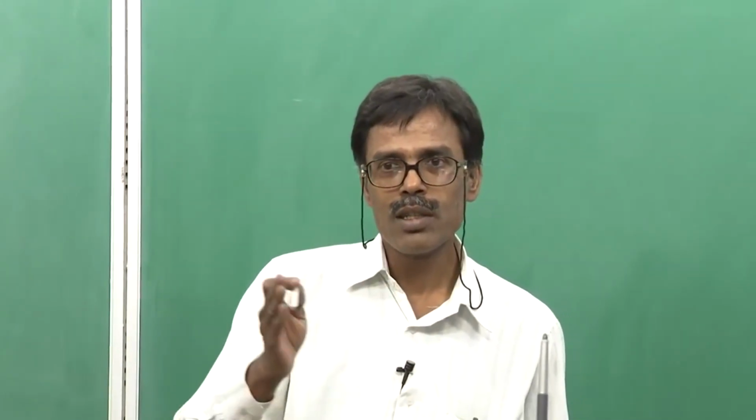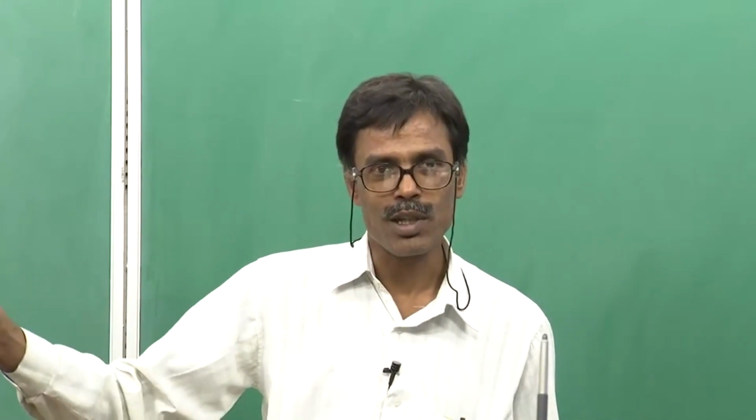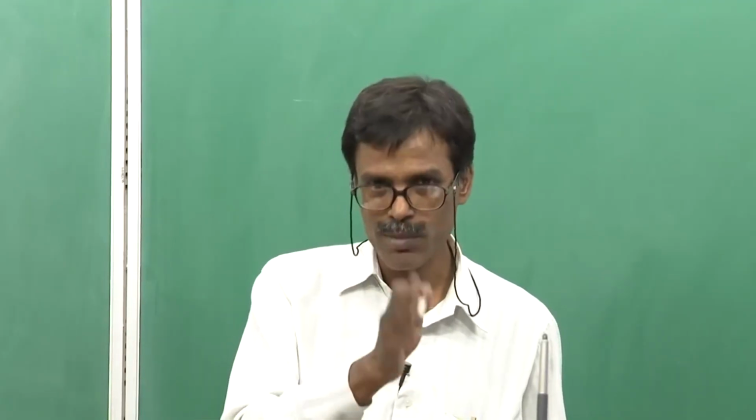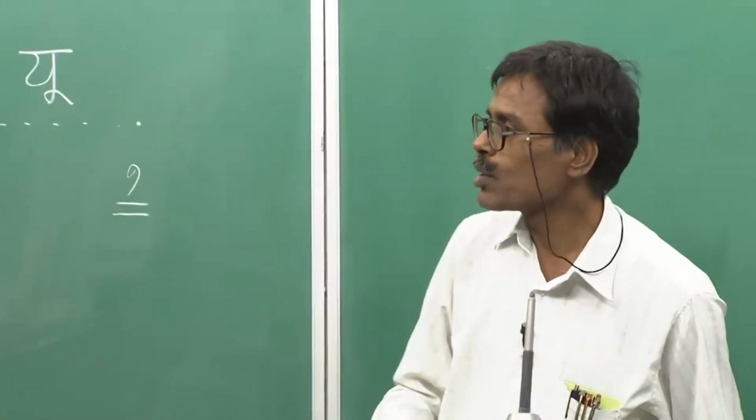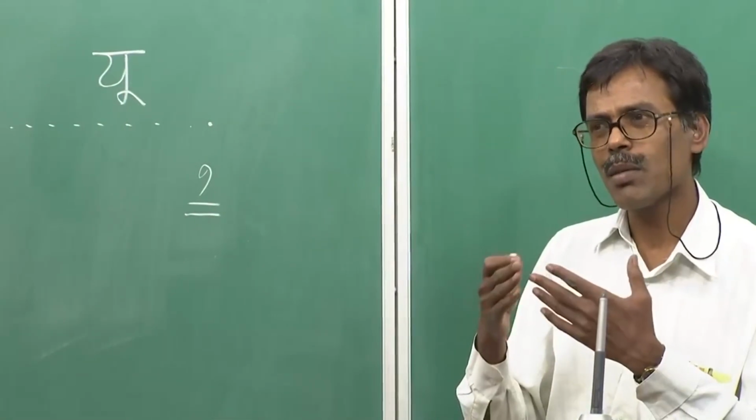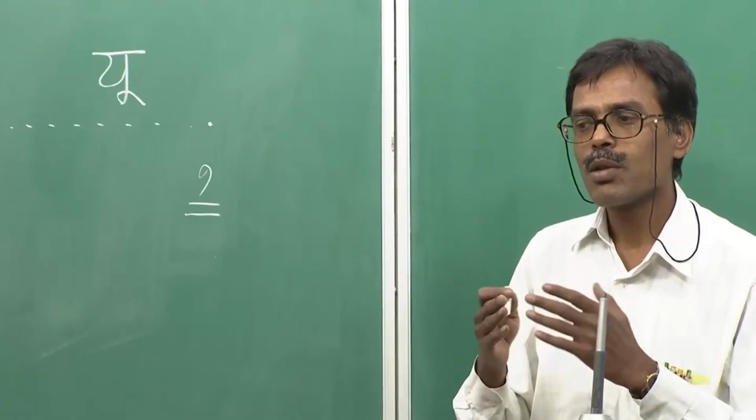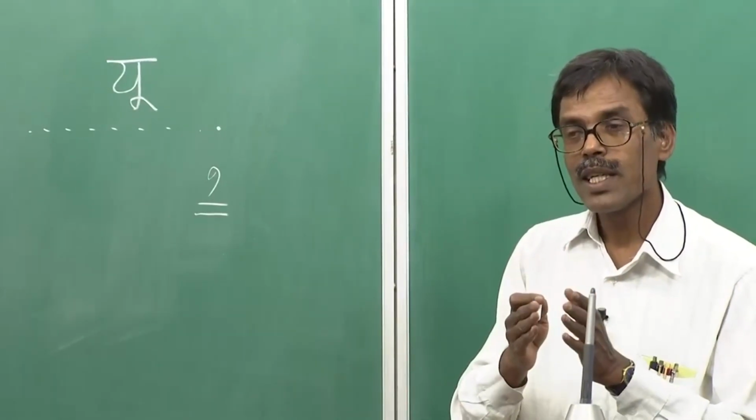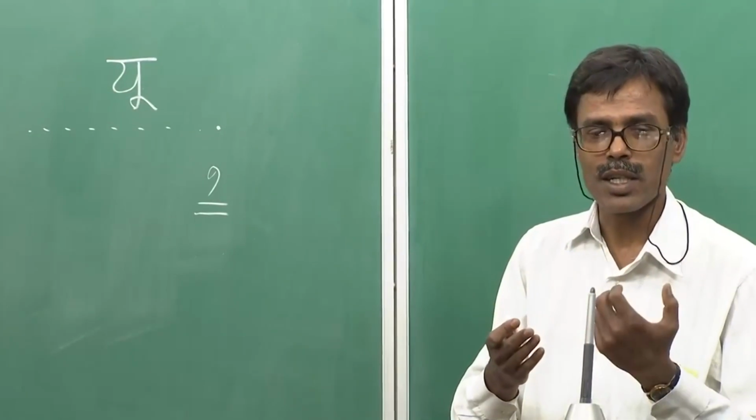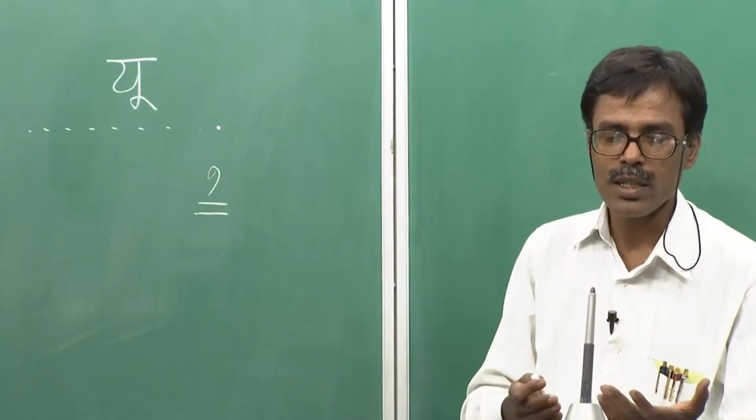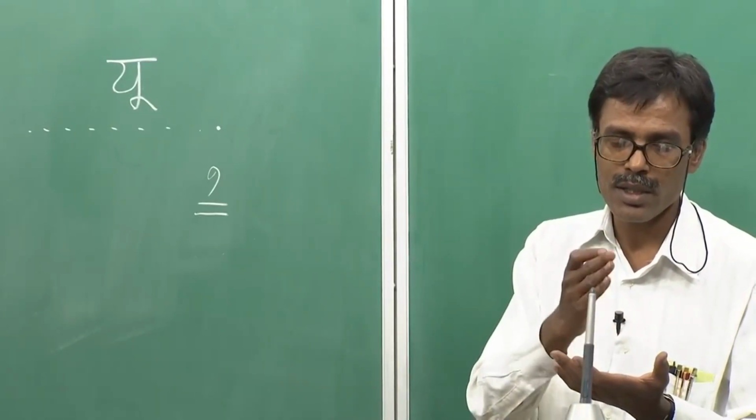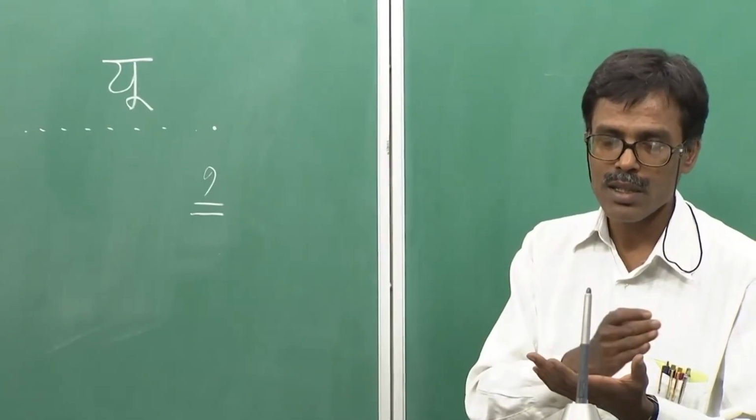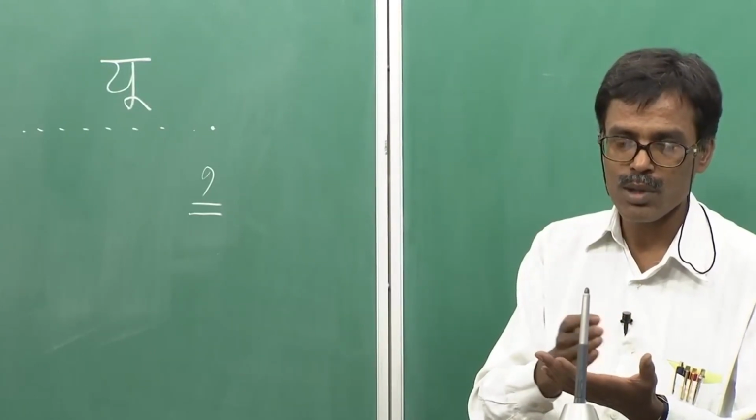Ram, Mohan, and Suresh were going together. So between Ram and Mohan, you will put a comma. So there are several situations, some logical, some complicated, where putting a comma helps the listener to understand. Even it helps a reader to break the sentence in appropriate places to make the meaning more clear.